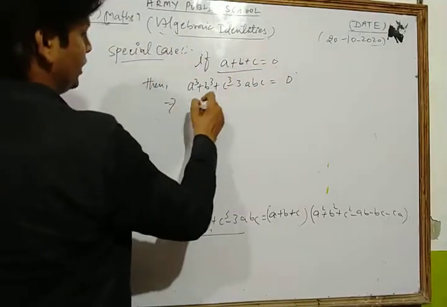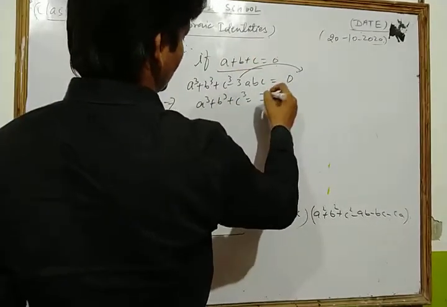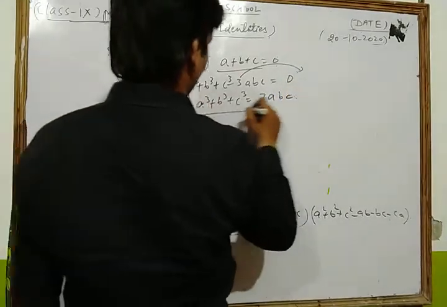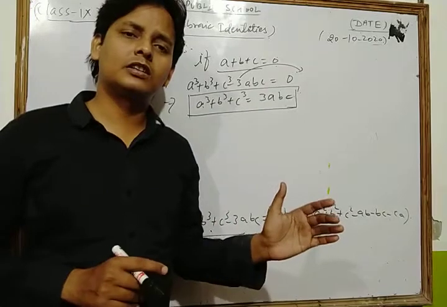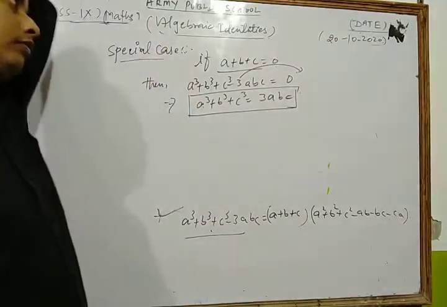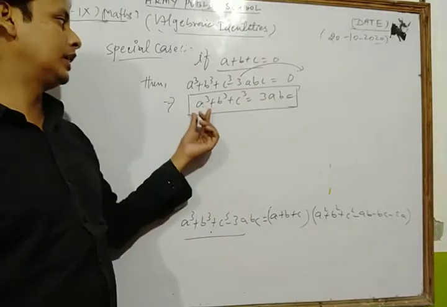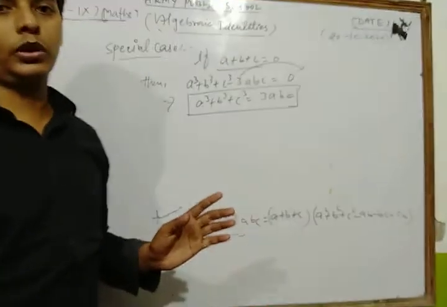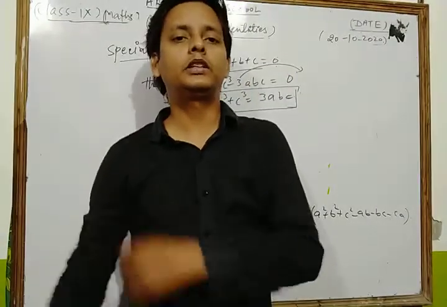So in this way we have a cube plus b cube plus c cube equal to what? Minus 3abc, transfer that to the other side. So we get 3abc. Thus, this is a very important result related to these algebraic identities. Okay, always, if we have a plus b plus c equal to 0, then we write a cube plus b cube plus c cube is equal to 3abc. Okay, this is a very important concept related to these algebraic identities.